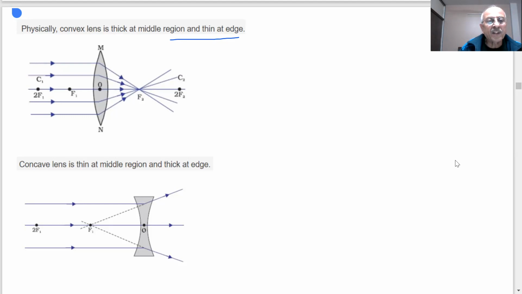Here is a picture of the concave lens. It is thin at the middle region. You can see, thin at the middle region. What will happen? The light parallel to this will pass through and appear to meet at this point, which is the focus. So the focus here is on the right hand side of the optical center. So this is a real focus. What do we have? Real focus, student. And what about this? This is a virtual focus.